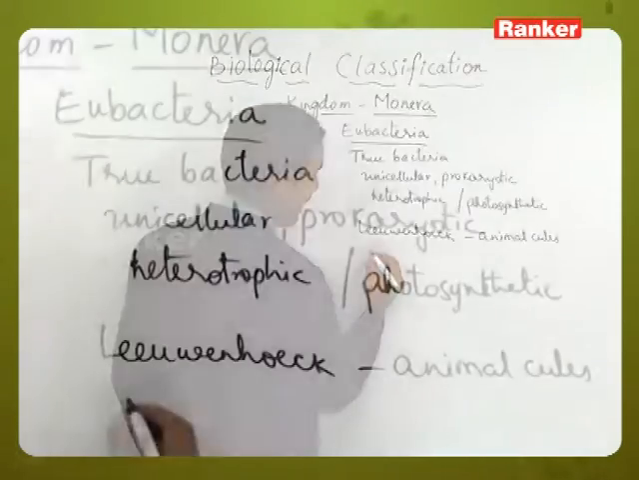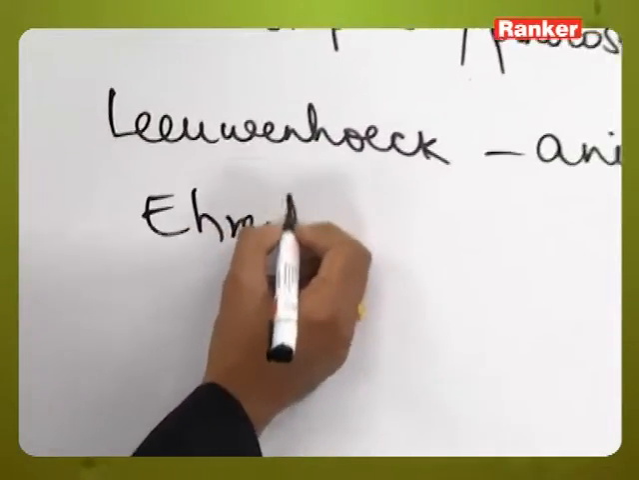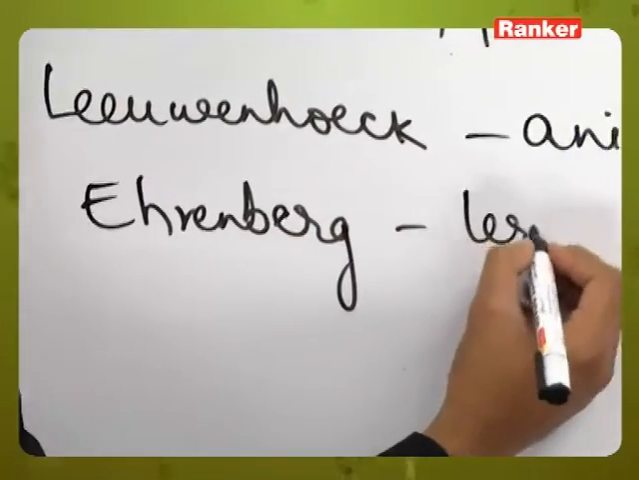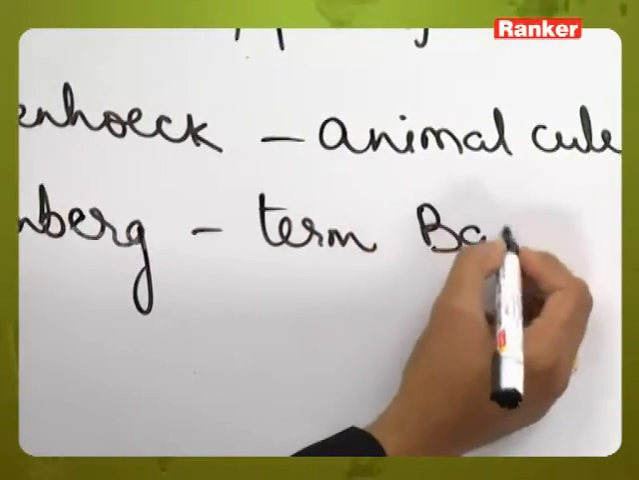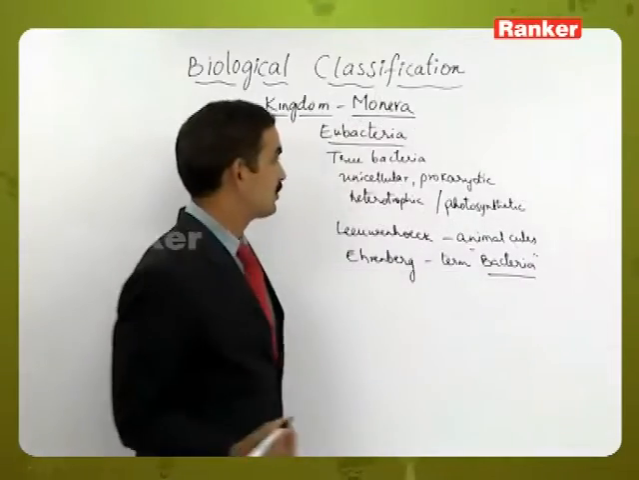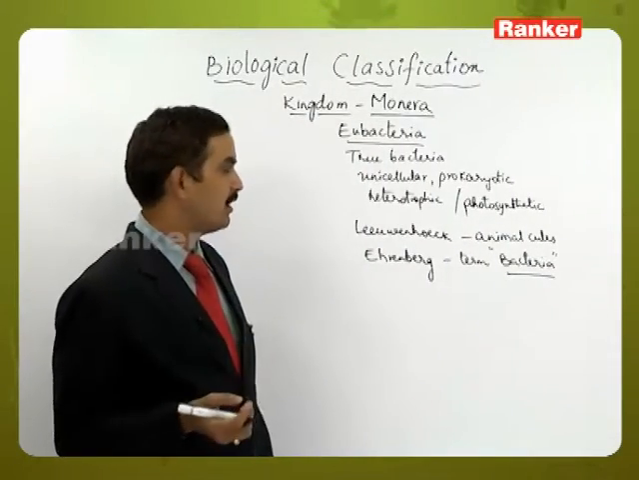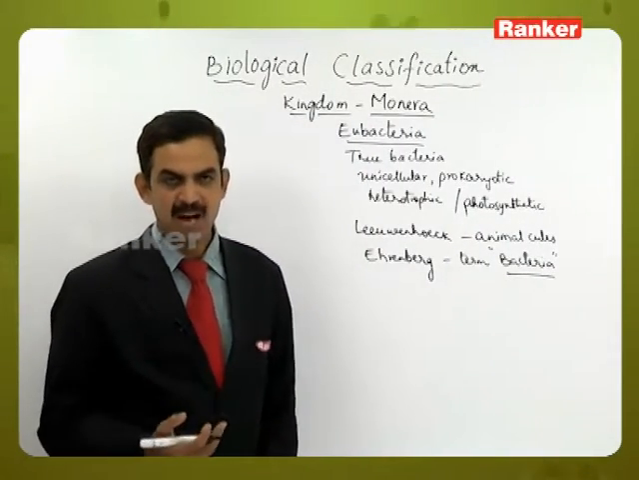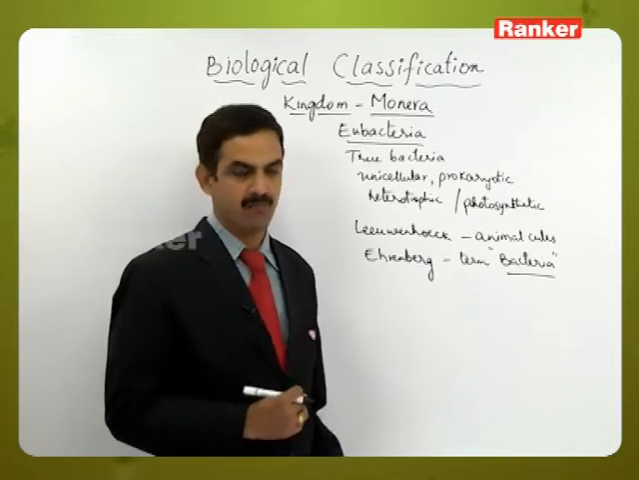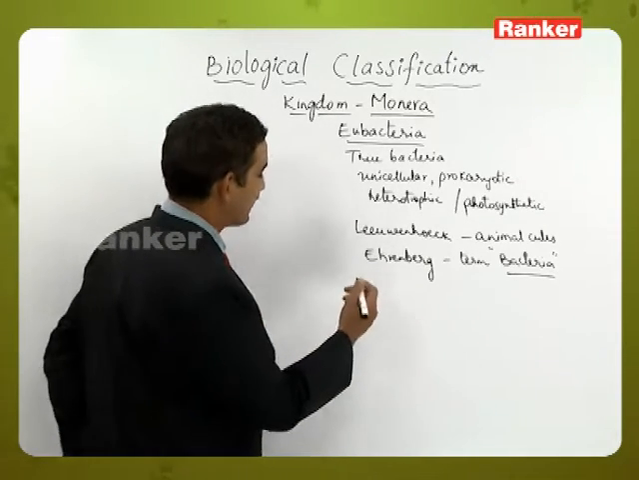But later, Ehrenberg gave the term bacteria to those animalcules. So that is the history of how these bacteria were identified, and the name came to those microscopic living organisms, that is bacteria. And where do these bacteria occur?